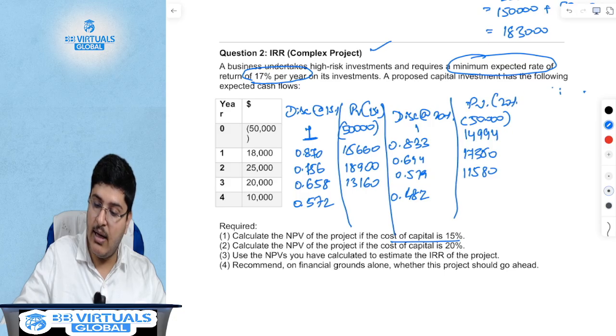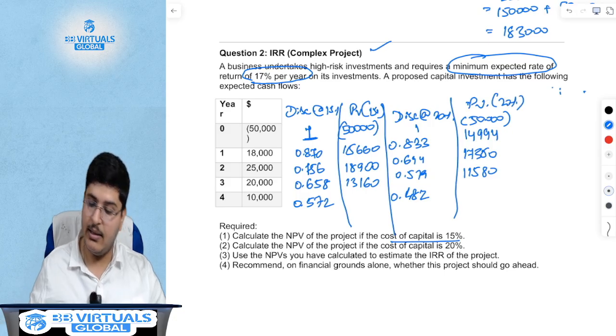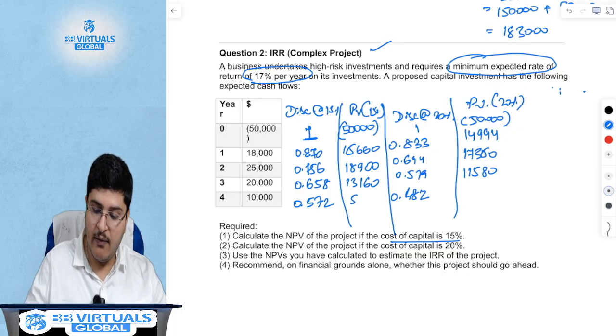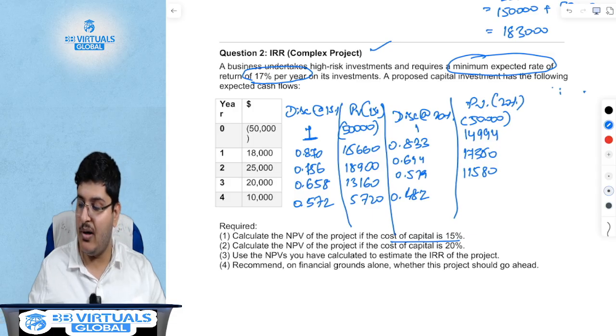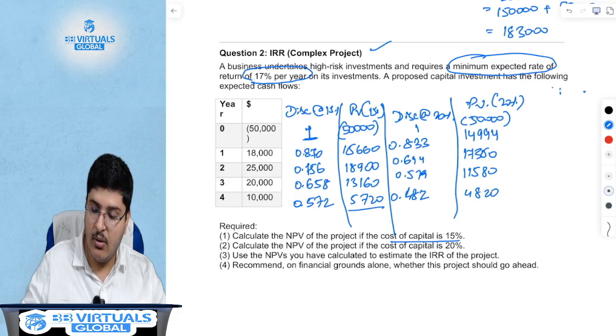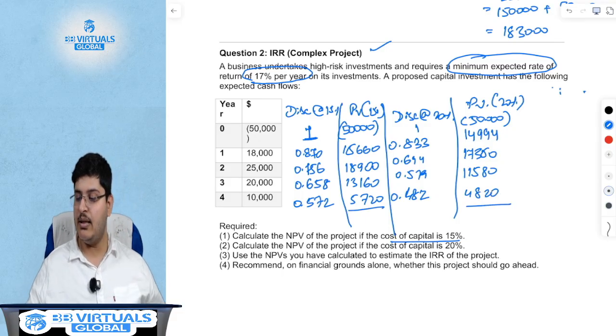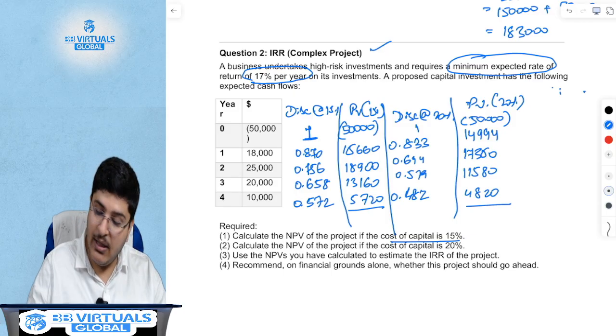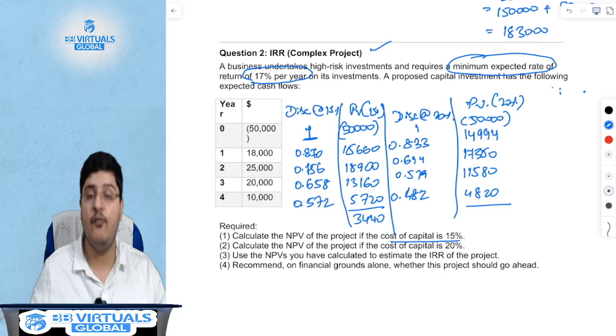The present value at 20% is this. Last one, 10,000 into 0.572 is 5,720. 0.482 is 4,820. Now to add all of these: minus 50,000 plus 15,660 plus 18,900 plus 13,160 plus 5,720. So the NPV at 15% is nothing but 3,440.